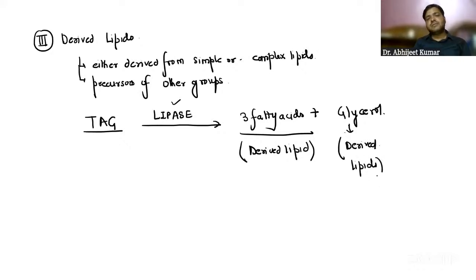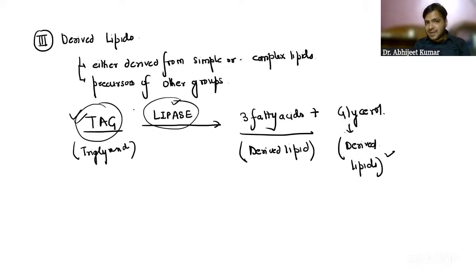Just the same way we formed the simple lipids, we have reciprocated that reaction to break down the triglycerides or triacylglycerol, using an enzyme called lipase.